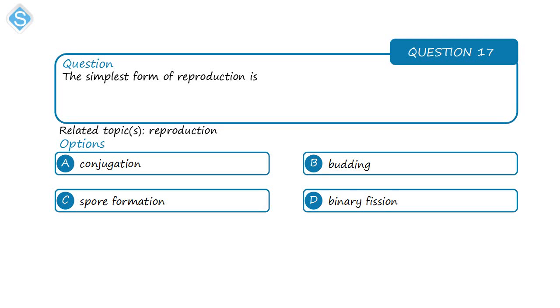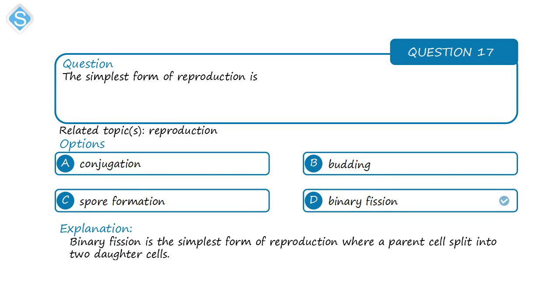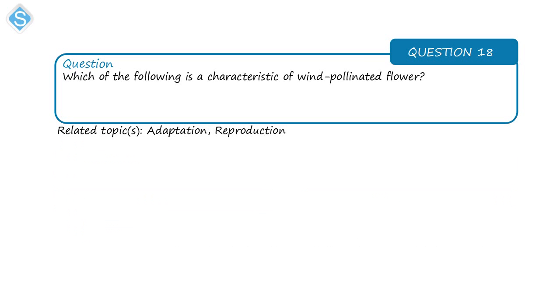Next, on reproduction, the simplest form of reproduction is binary fission or cell division, which occurs by mitosis. It is the simplest form of reproduction, in which a parent cell splits into two daughter cells that are genetically the same.